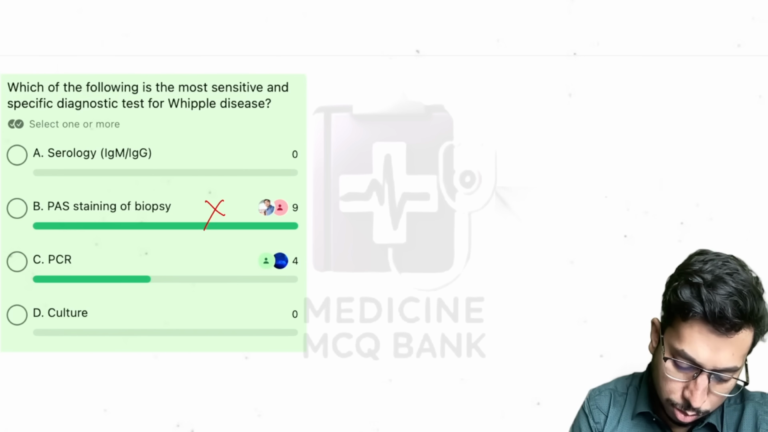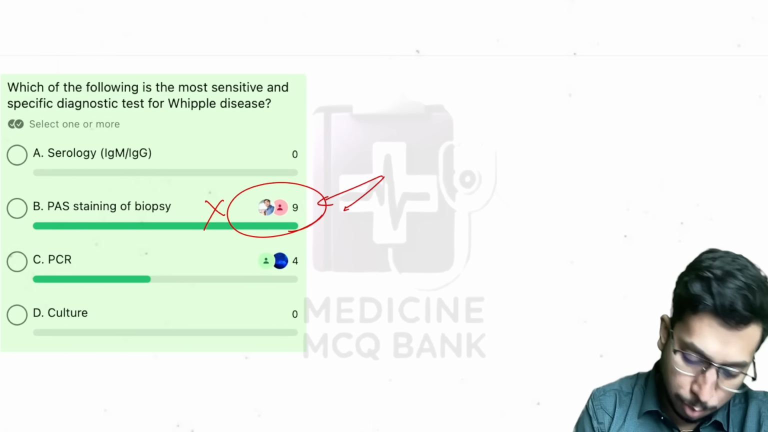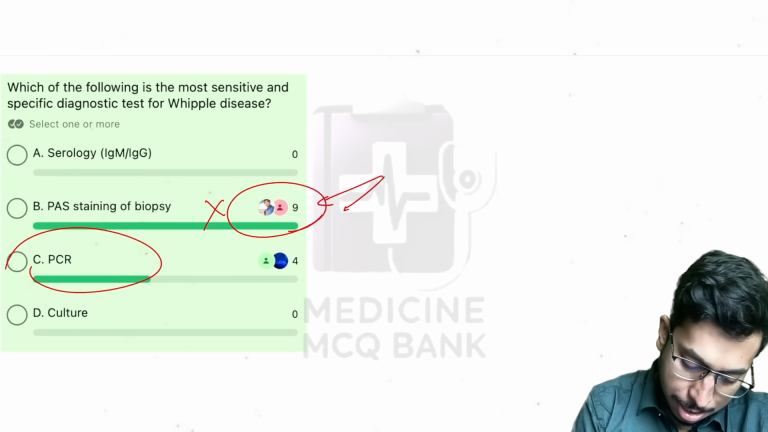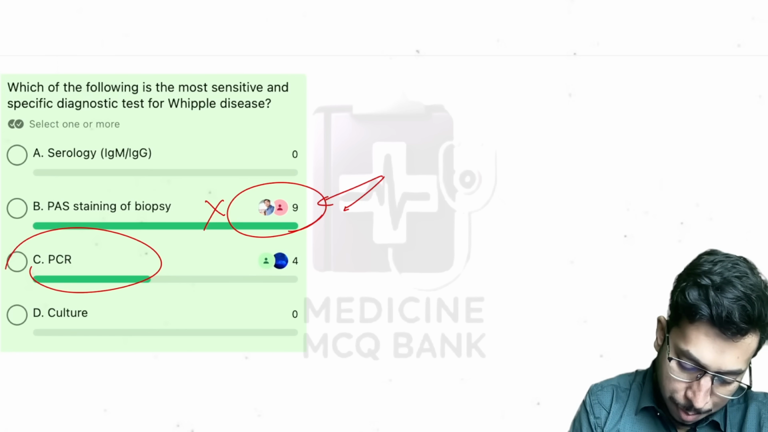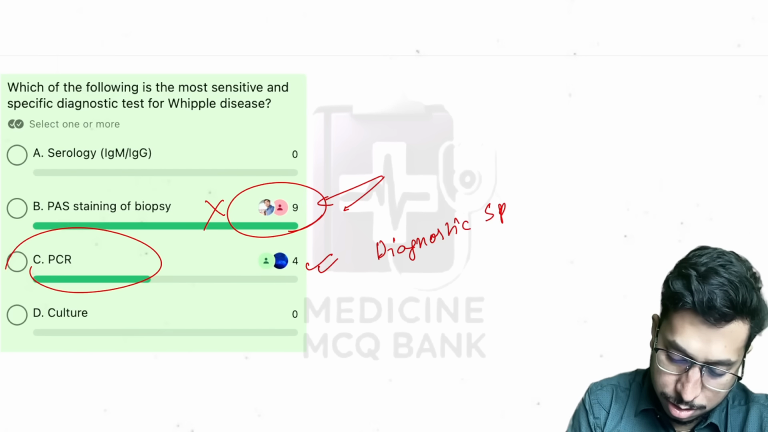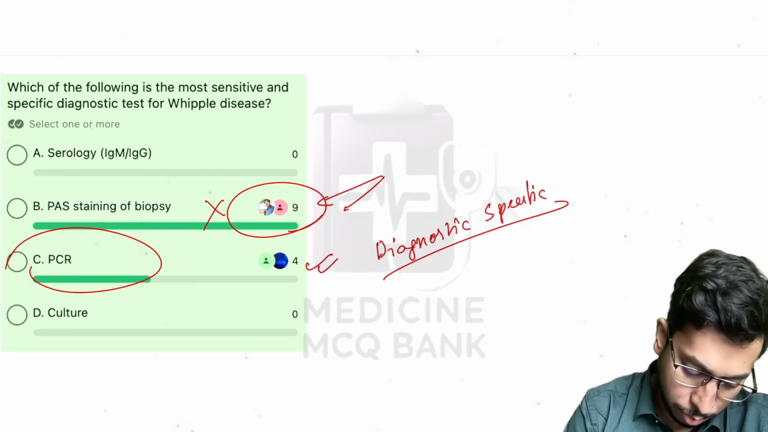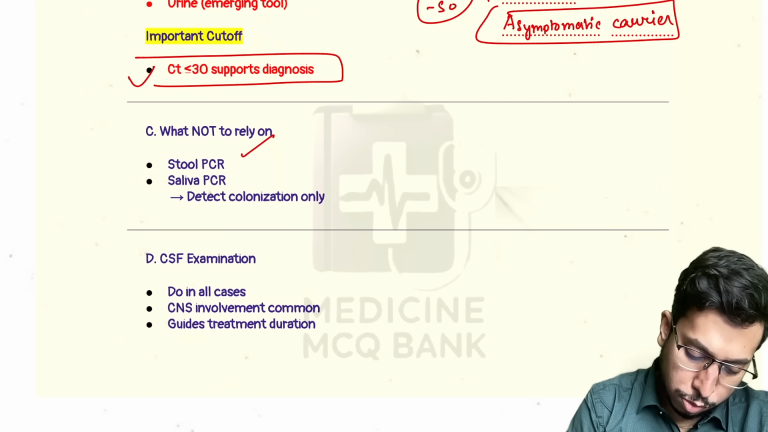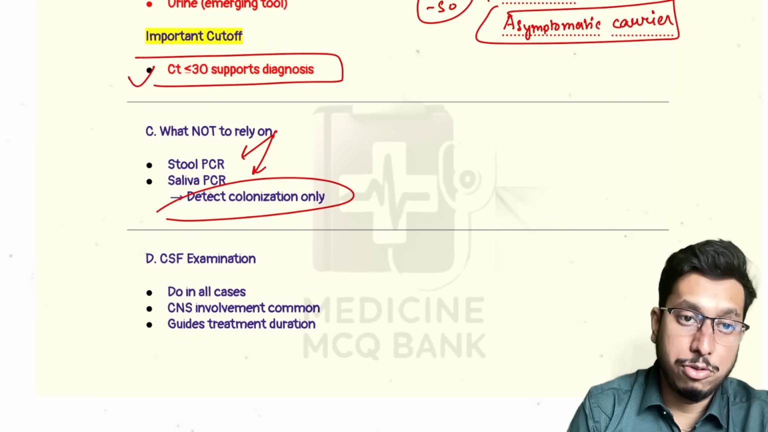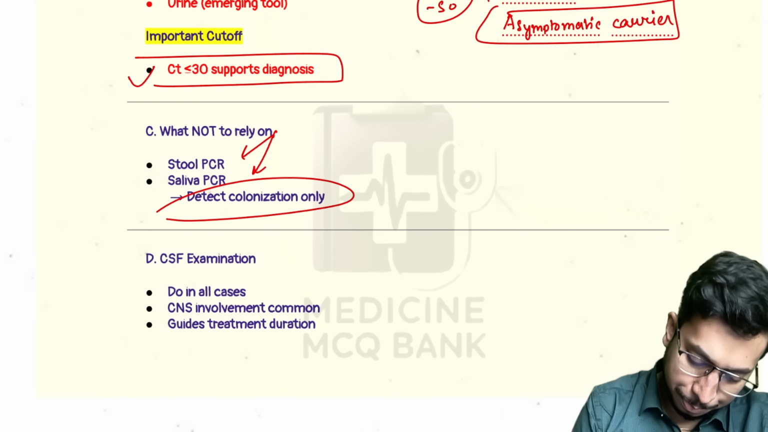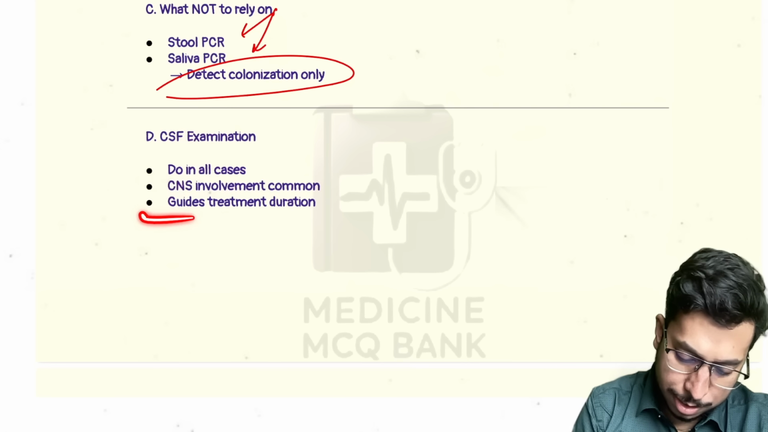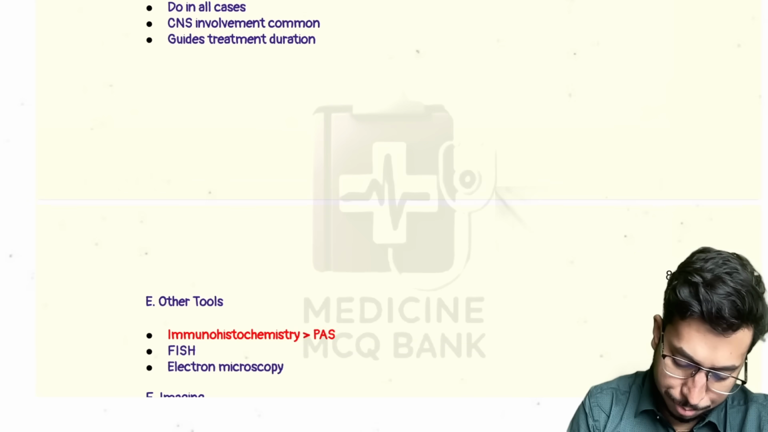PAS staining of biopsy? No, it is not. Maximum you have done is suspicion at this point. So PAS staining of biopsy is not the diagnostic test. It is rather the PCR, which is the best and most specific test for diagnosing the case. Okay. All right. Now, what not to rely on? Obviously, stool PCR and saliva PCR, because they are used for detecting colonizers earlier. CSF examination should be done in all cases. CNS involvement is common and it guides the treatment duration.